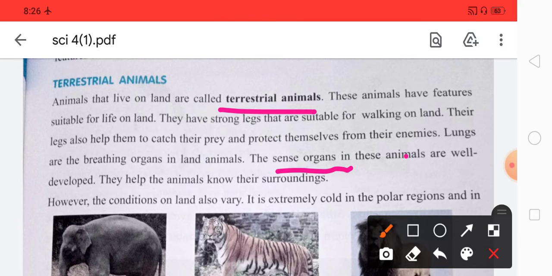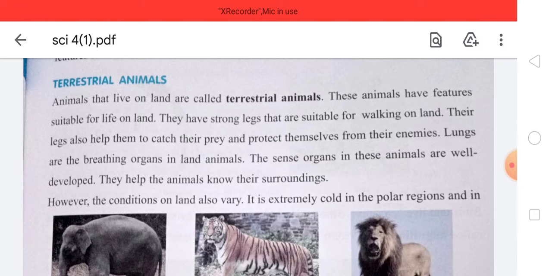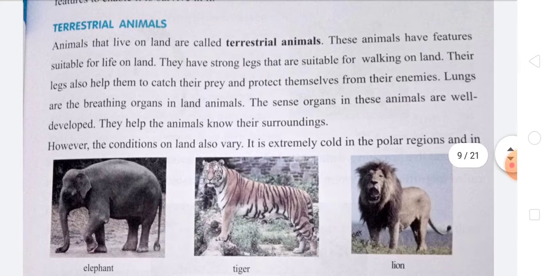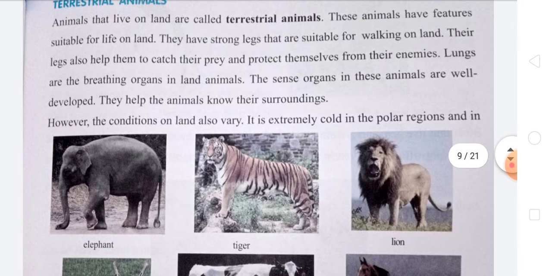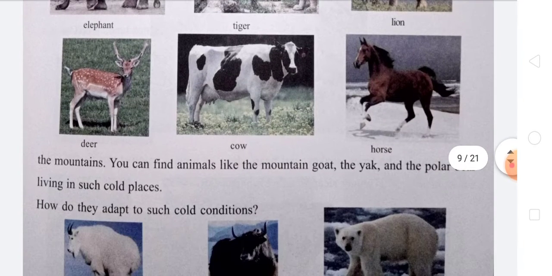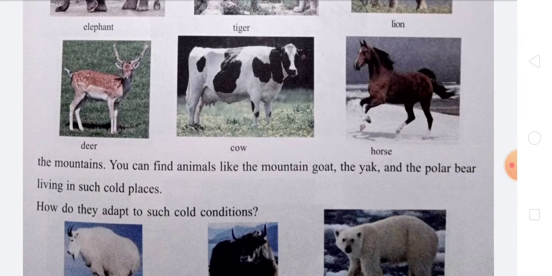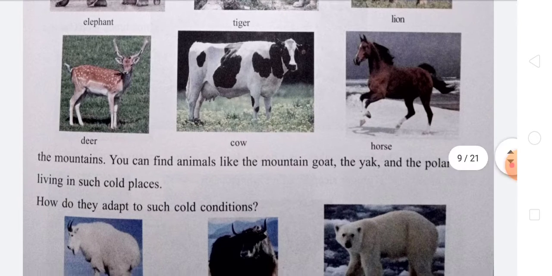However, the conditions on the land also vary. Somewhere it is extremely cold, and in some places it is extremely hot. In the polar regions it is extremely cold, and in the mountains also it is extremely cold. You can find many animals in the mountain areas, that is goat, yak, and polar bear, living in such cold places.